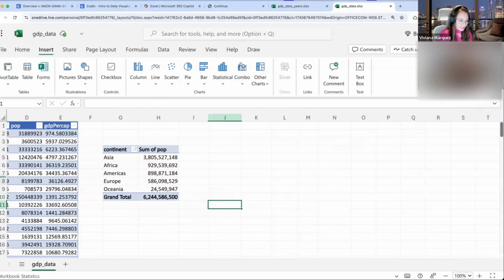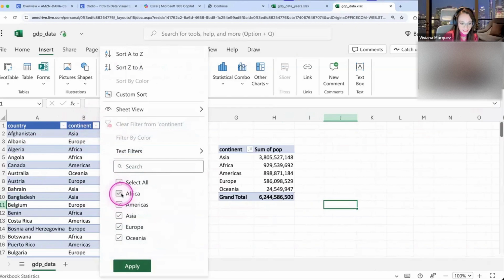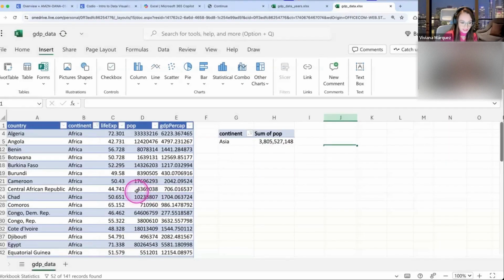So let me check the chat to see questions. If you got only Africa, it could be that here you already had selected only Africa. So let me do it here. And this is the cool thing about the pivot table, that this automatically gets updated.